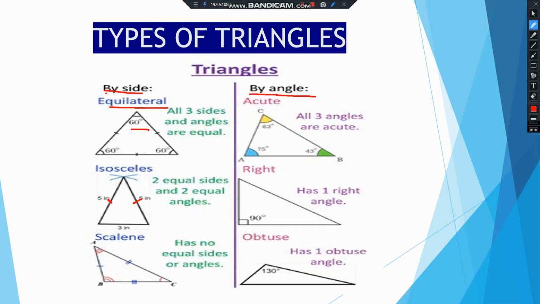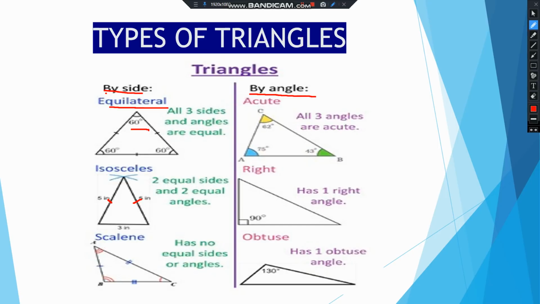The other two angles can be any, but they will necessarily be acute angles, because one angle is 90, so the sum of the other two angles will be 90, so they will both be less than 90 degrees, so both will be acute angles. Now the third one is an obtuse triangle, which has one obtuse angle.